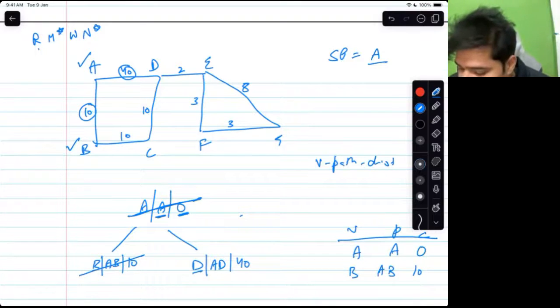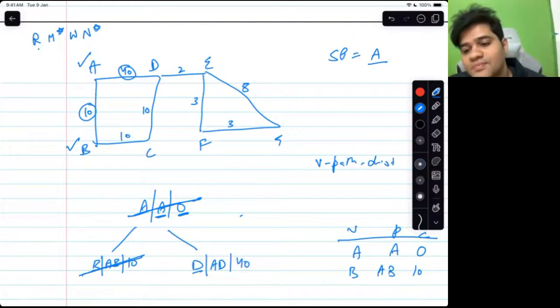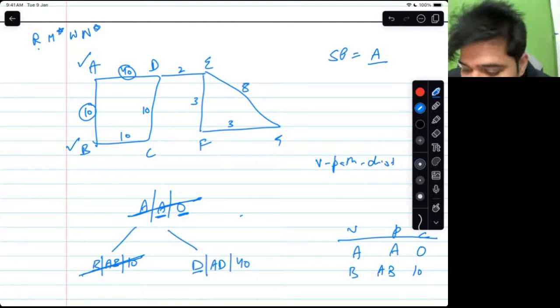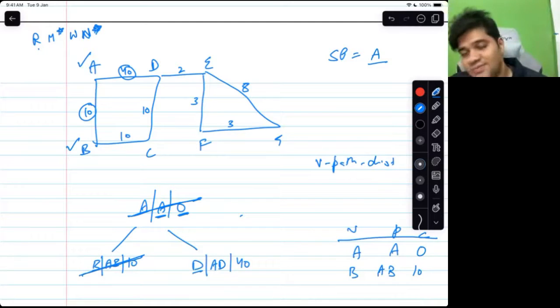Add neighbors. Now B's neighbors would be added. Who are B's neighbors? Now tell me from this diagram. Of course, I'm not sure whether the graph will be to scale or not. B's neighbors are A and C. But neighbor is actually neighbor star. Neighbor star means you add only the neighbor which is not marked.